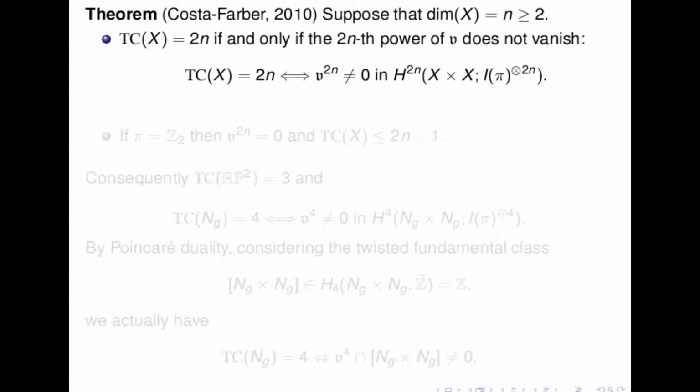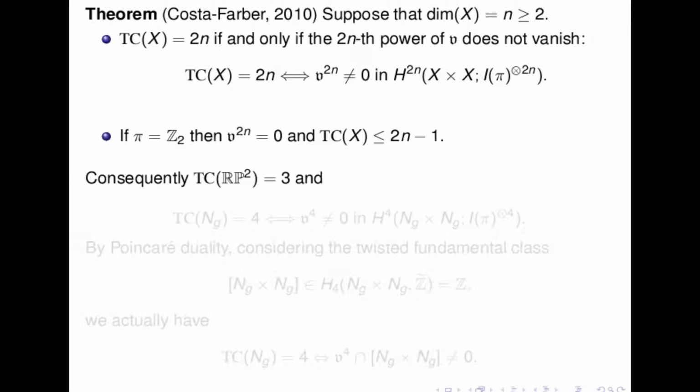In particular they obtain that if pi is Z mod 2, then the 2n-th power of the obstruction is necessarily 0, so that TC of X is less than or equal to 2n minus 1, which in particular recovers the result that TC of RP2 is 3. Okay? And for the other cases, we have this equivalence, this characterization of TC in terms of this obstruction.